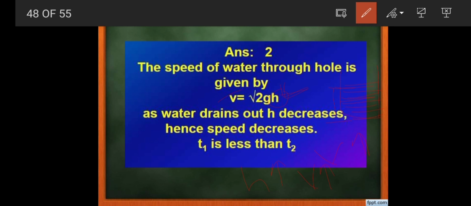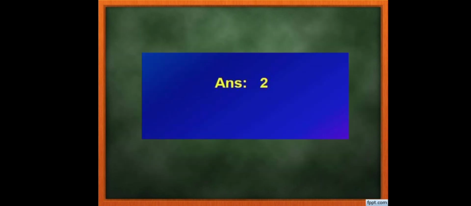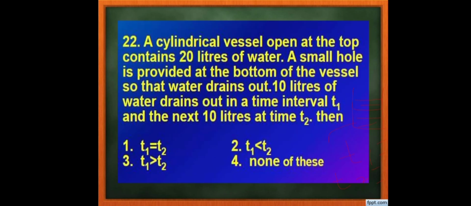But in the second case, h will be reduced because it is reduced to 10 liters. In the second case, as the height of the liquid column is less, the velocity will be less. That's why in the second case the time taken to drain out the remaining 10 liters of water will be more. And that's why option number 2 is the right answer, which is t2 is more than t1.